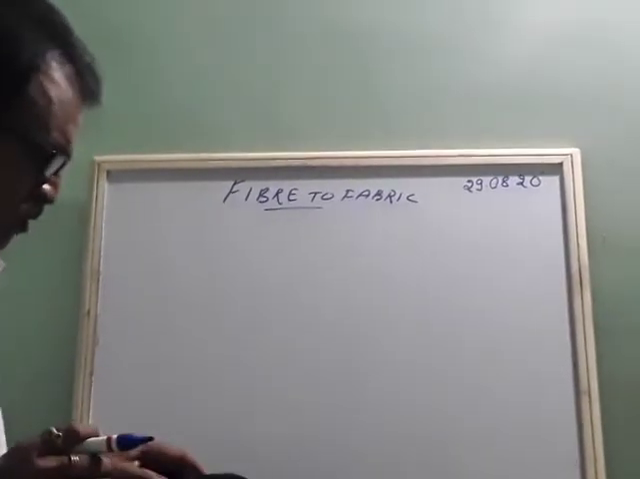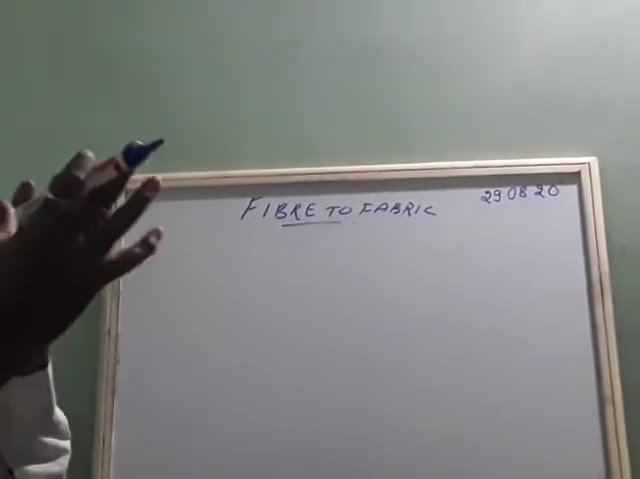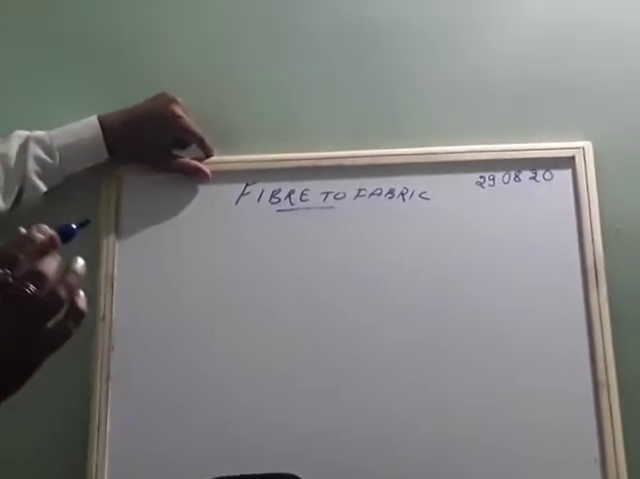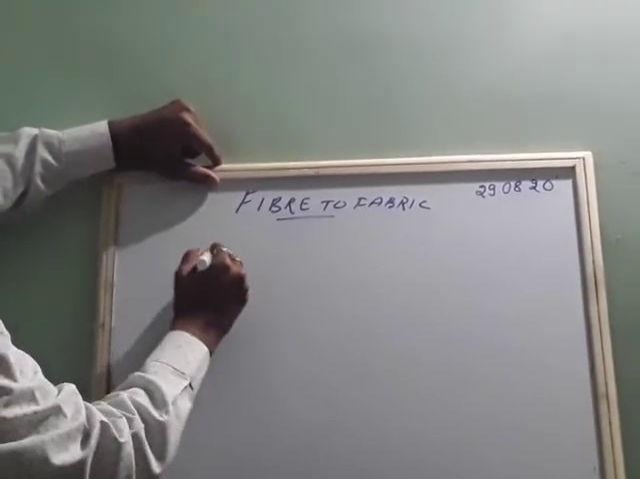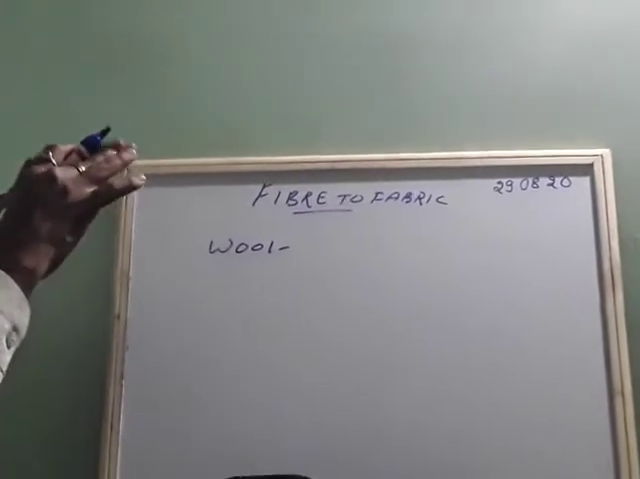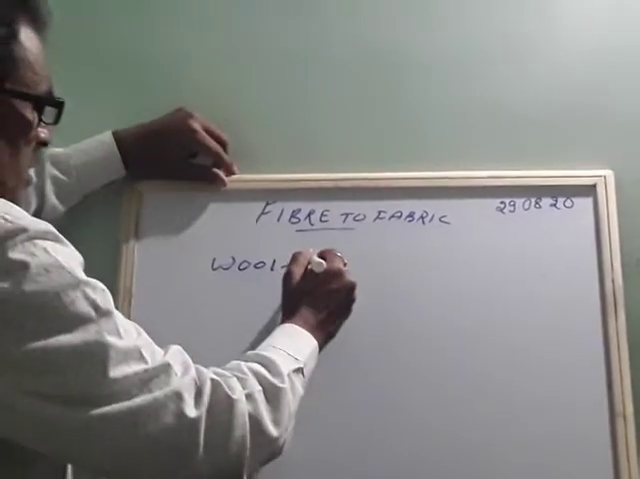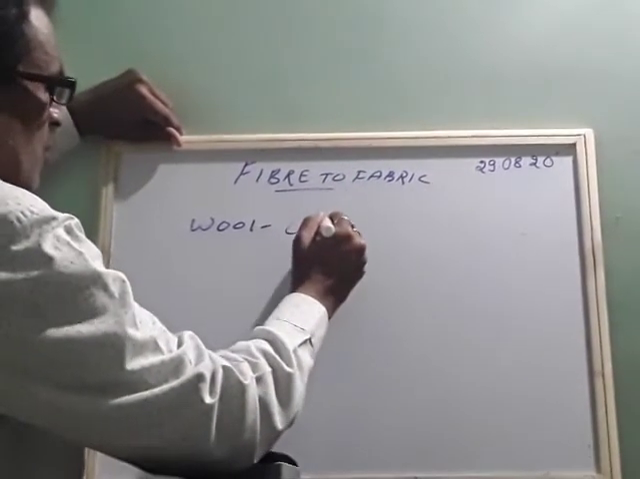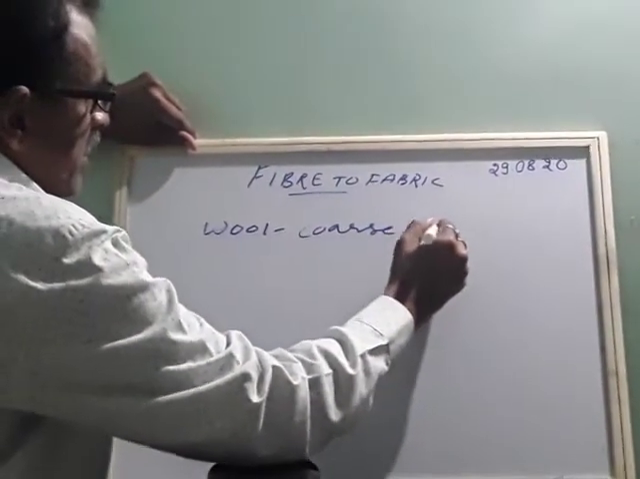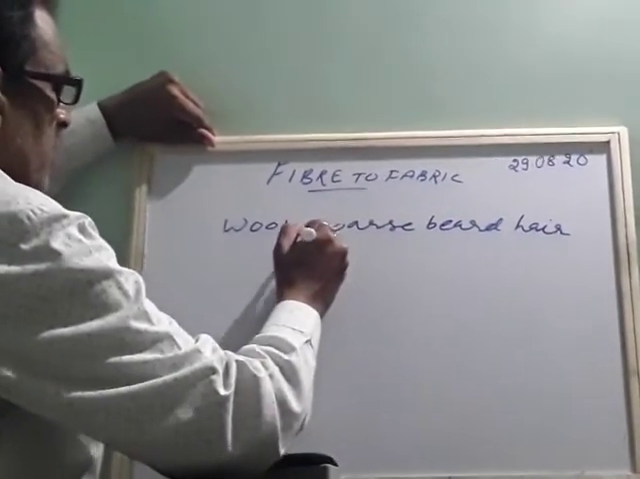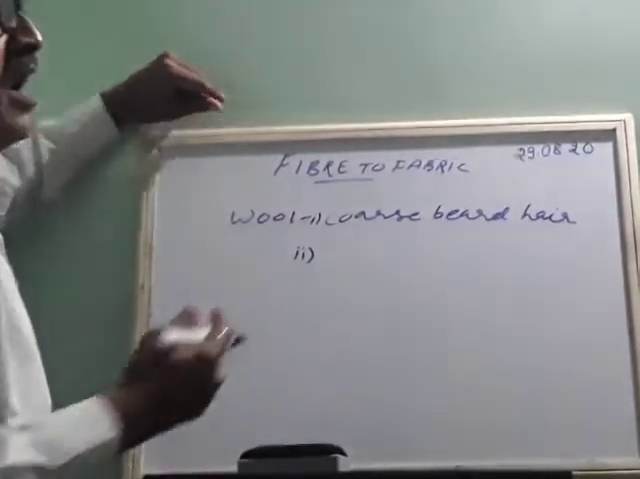Okay, children. So now, from which part of the sheep or goat will we get the wool? See, there are two parts of a sheep from where we can get the wool. One is the coarse beard hair, which is nearby its mouth, neck, and all. That's called coarse beard hair. It is rough. So this is one place, and one more is soft underskin.